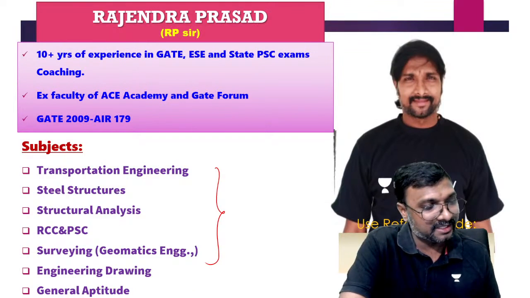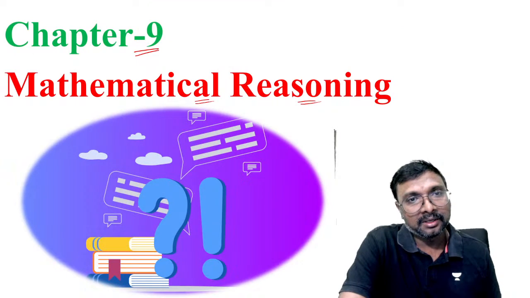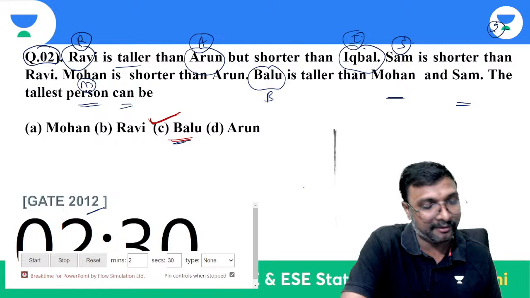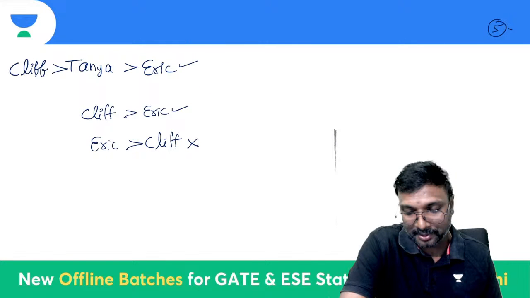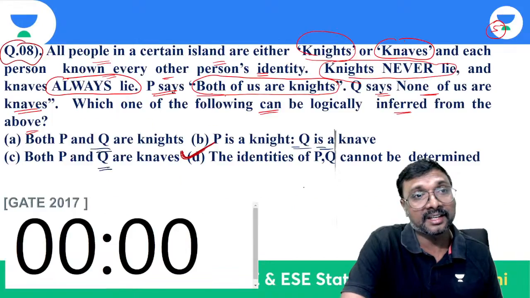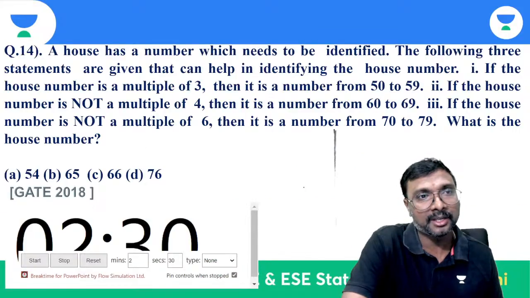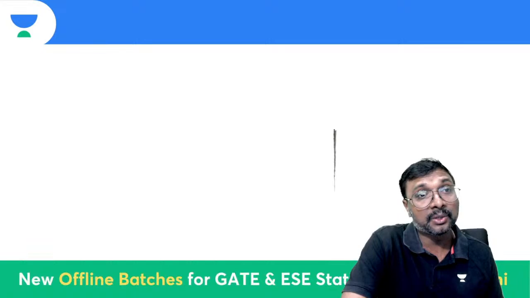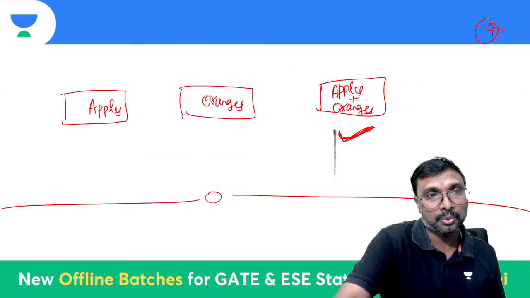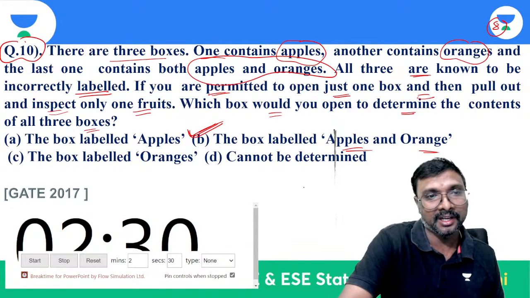Now these are all the subjects I'll be taking. Mathematical reasoning, right? How many questions have we done? If you remember, in the previous class, lesson 20, we did 10 questions. So now we'll be going to the 11th question onwards.